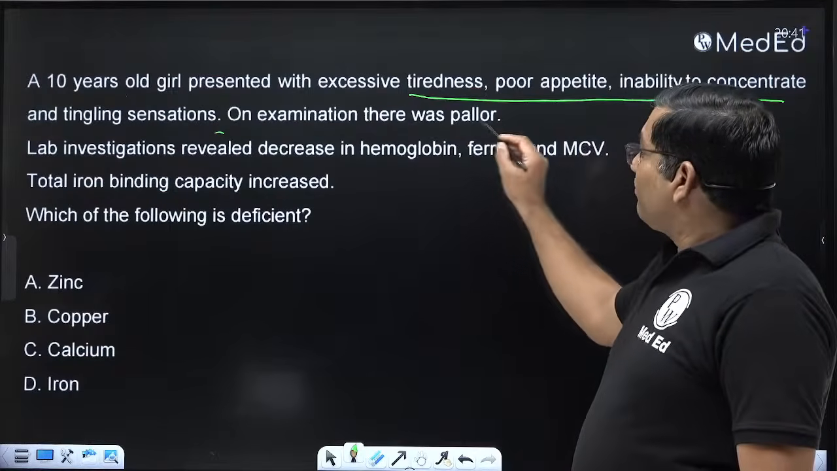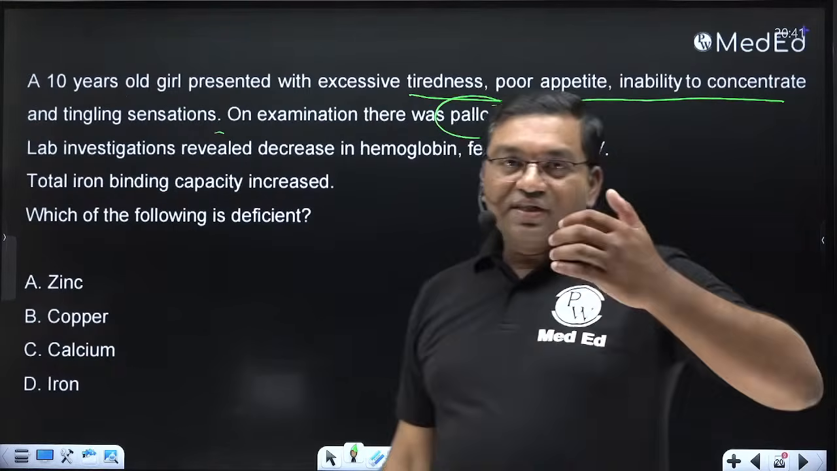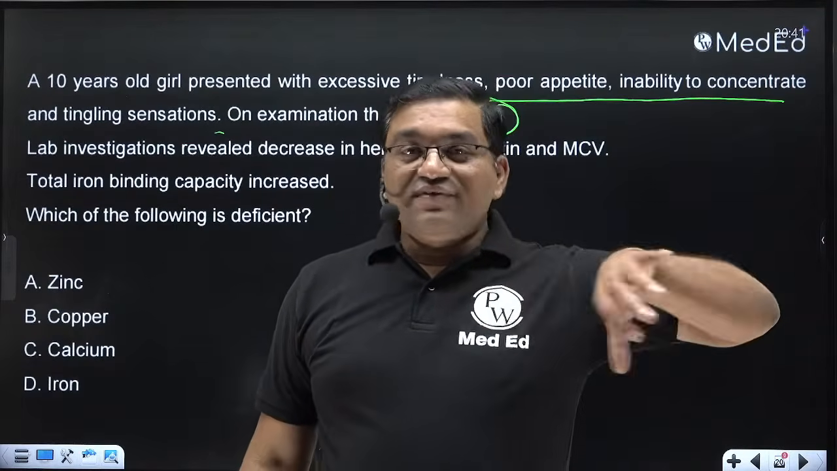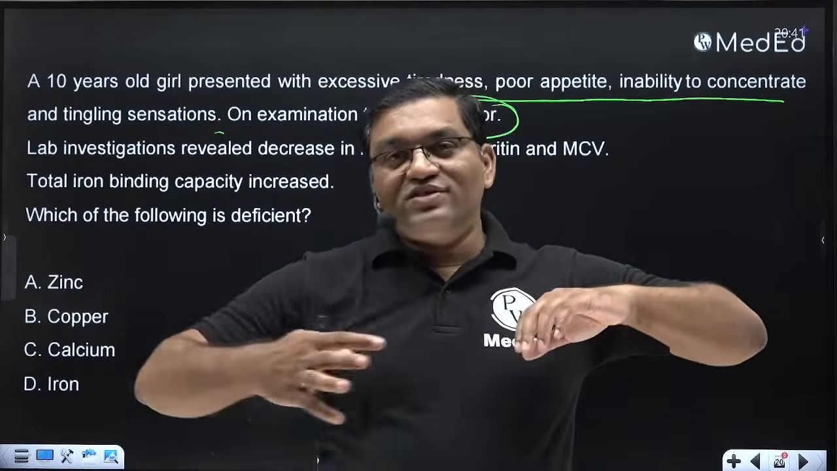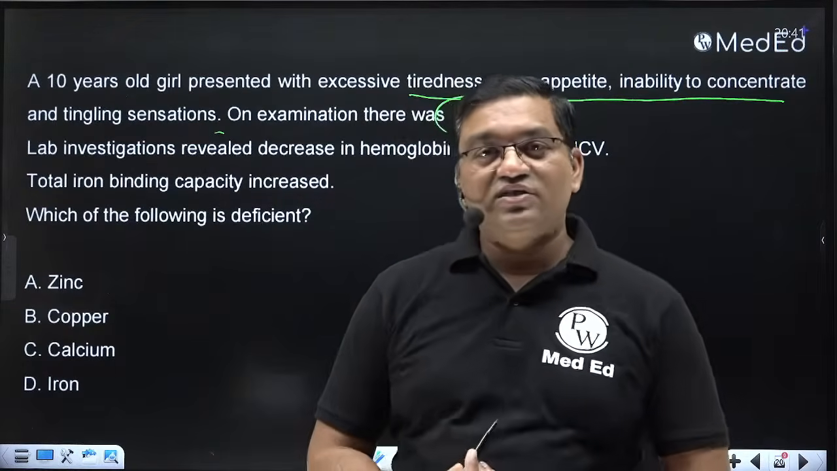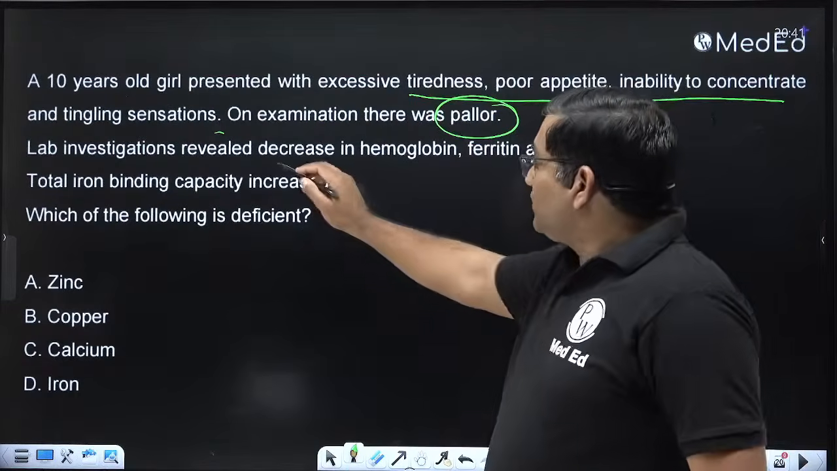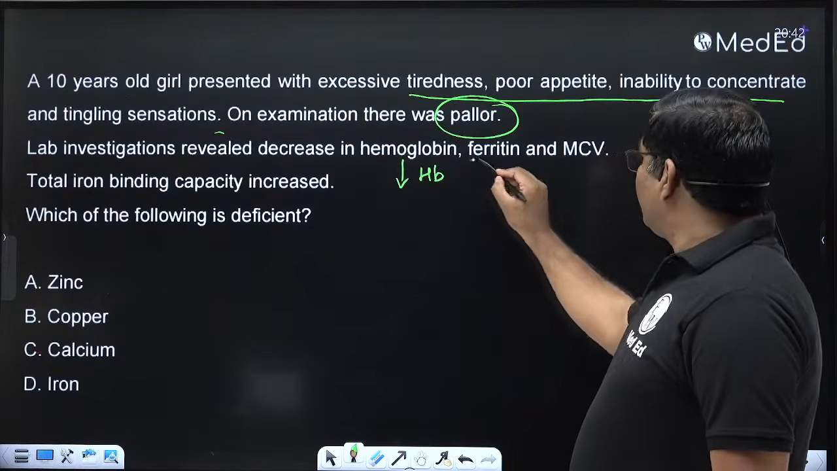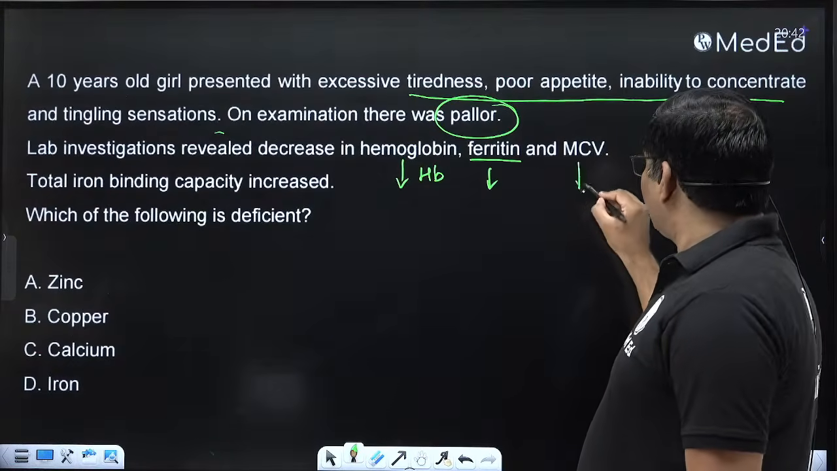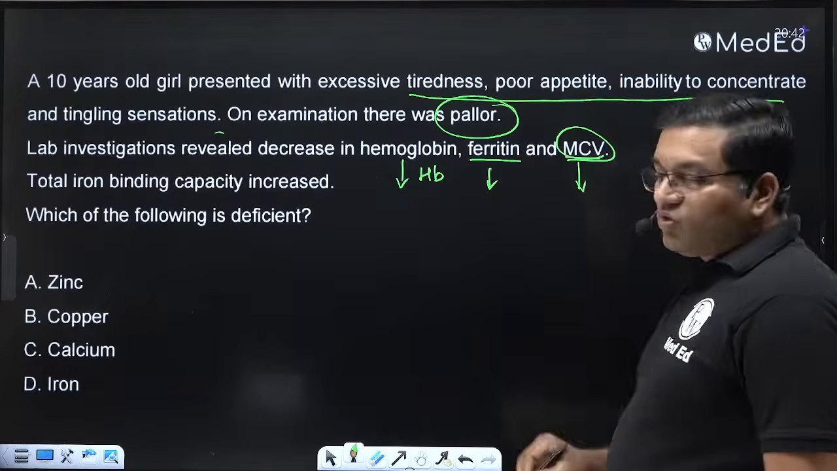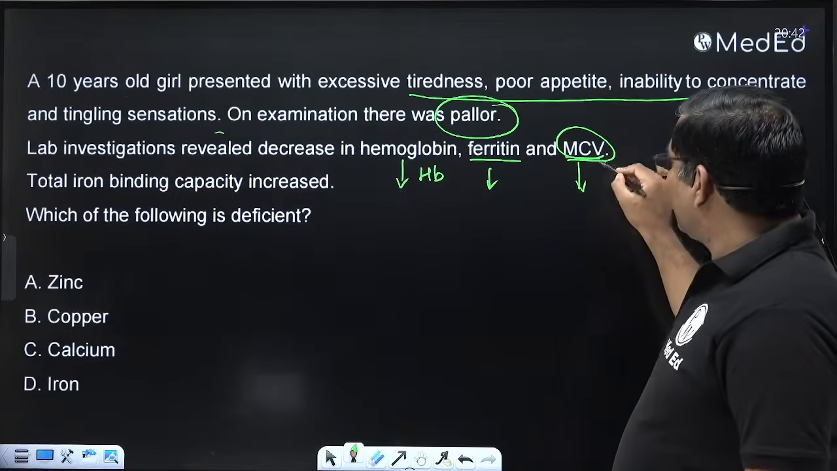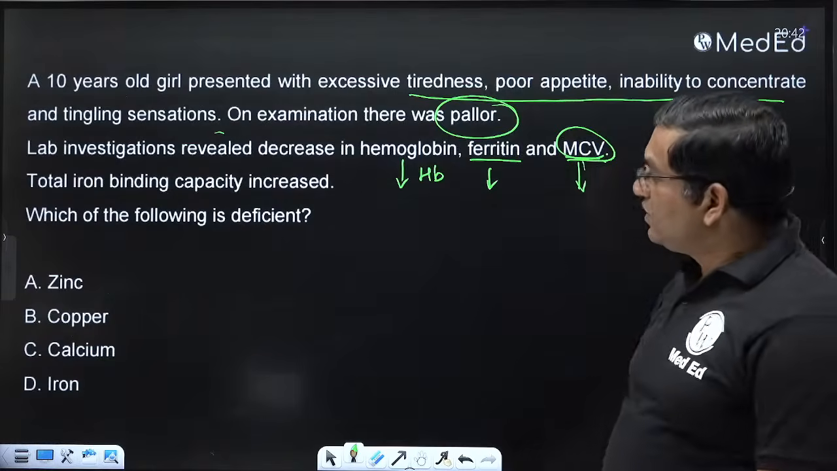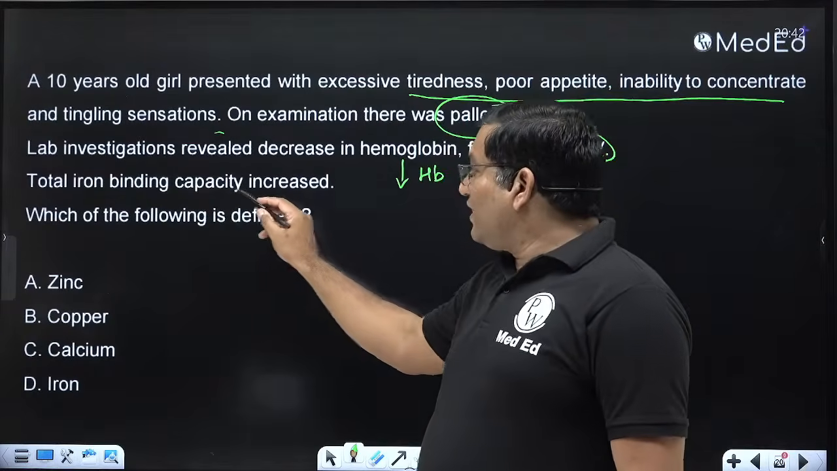On examination there was pallor. Pallor means, when we see the lower palpebral conjunctiva in natural light, if it is towards the white color it means pallor. If it is towards the red color it means the hemoglobin concentration is good. Okay, lab investigation reveals decrease in the hemoglobin, ferritin and MCV decrease, mean corpuscular volume. Mean corpuscular volume near about 80 to 100 is the normal range, but it is decreased here. Hemoglobin decrease, ferritin decrease, and MCV decreases. Total iron binding capacity, TIBC, increases.